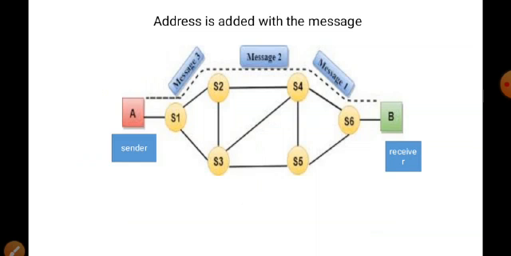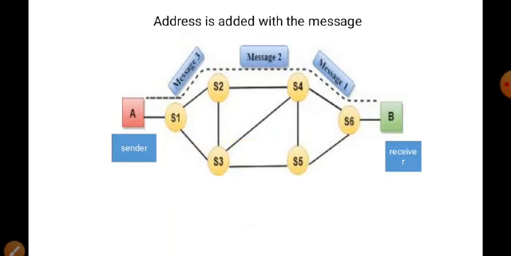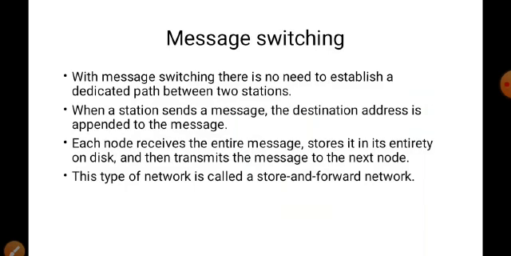Then this is the example. S1, S2, S3, S6 are the small intermediate nodes. So how does the sender send the message to the receiver? One message is passing from A, to S1, then S2, then S4, S6. So this message is traveling from A to B. In the message, we are adding the destination address. The receiver's address is the destination address. So the receiver address is added to the message so that the message will travel towards the destination.